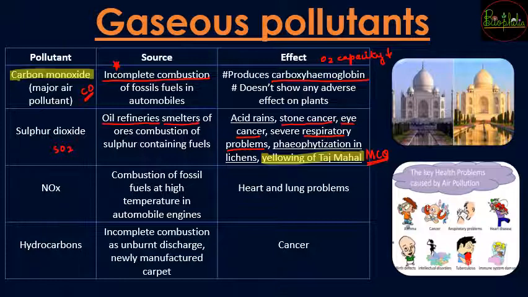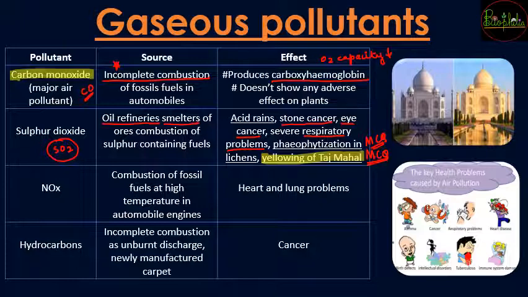So indirectly you can say that whenever there is absence of lichens, sulfur dioxide pollution has been occurring in that particular area. So that is one of the important characteristics that you can understand for sulfur dioxide pollution. So these were the two important MCQs about lichen disappearance and Taj Mahal yellowing.